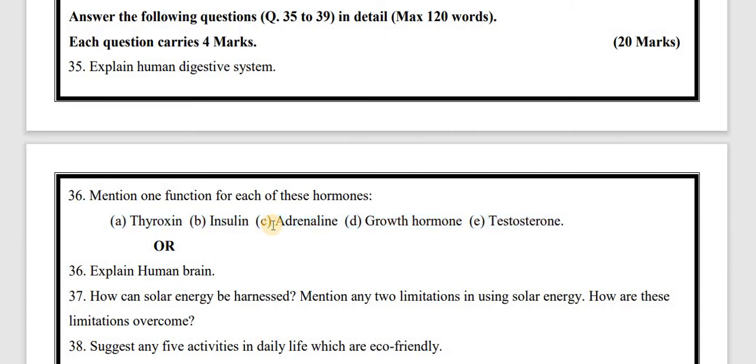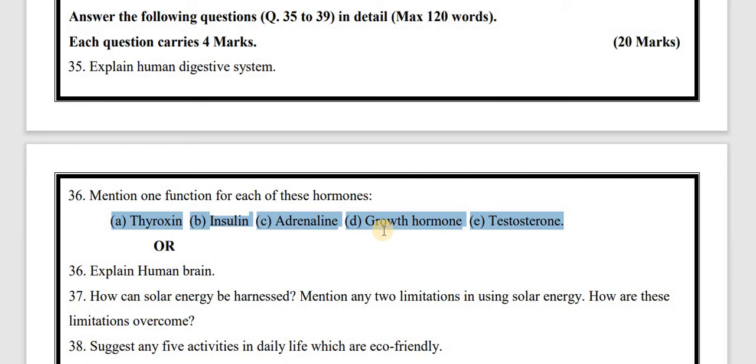The C, that is adrenaline, and this hormone is also known as the emergency hormone, and it is secreted when the heartbeat is increased, and it controls the increase and decrease of the heartbeat, controlling involuntary action.